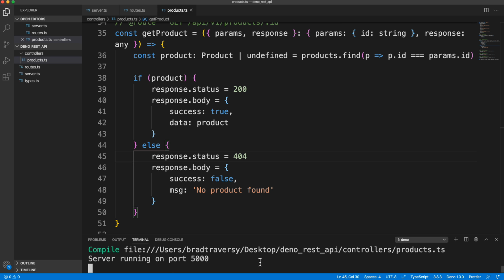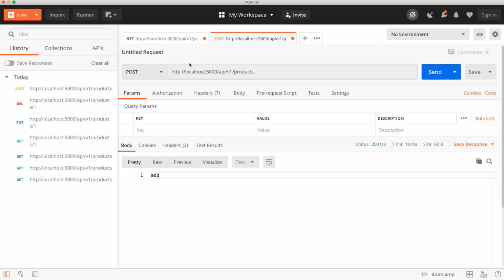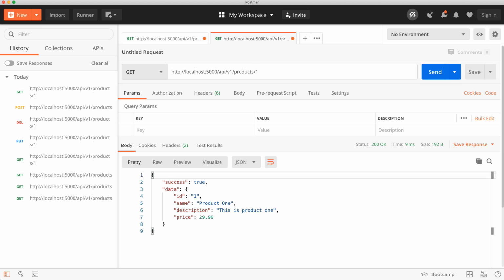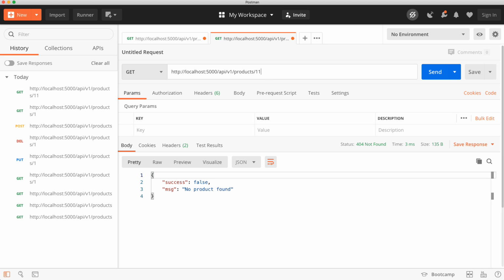So let's save that, and we already have everything exported and all that stuff, so we can just restart this and let's test it out. So we want to make a get request to products/ and then let's do 1, and there we go. We get success true, gives us our product. Now if we do 11, which we know there's no product with 11, we get false, 404, no product found. Okay, so that's working correctly.